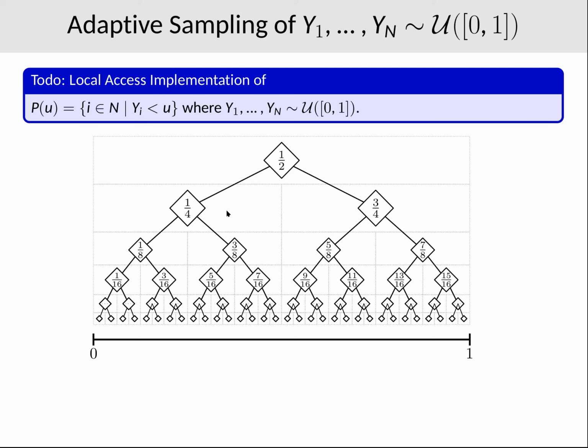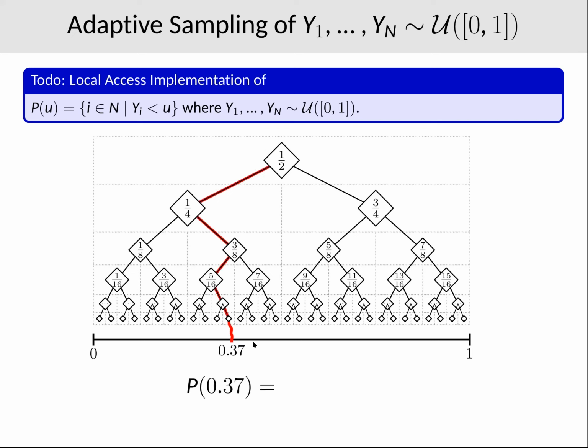And for this, we imagine this infinite tree corresponding to a recursive partition of the unit interval. So the root is annotated with 1/2, the left subtree is responsible for the interval from 0 to 1/2, the right for 1/2 to 1, and so on recursively. So this means every number between 0 and 1 corresponds to a unique path in this tree, and a uniformly random number in 0, 1, like those y's, corresponds to a random path that takes a left or a right at every step with probability 1/2.